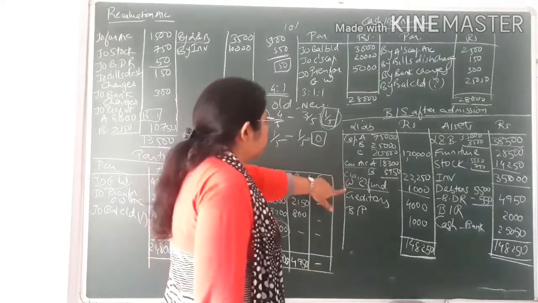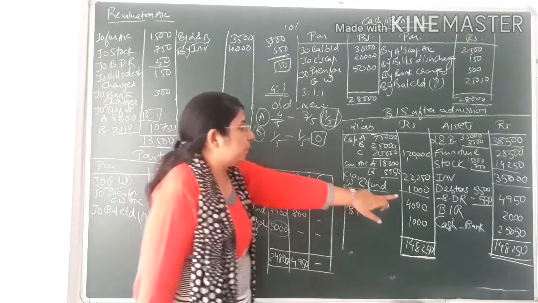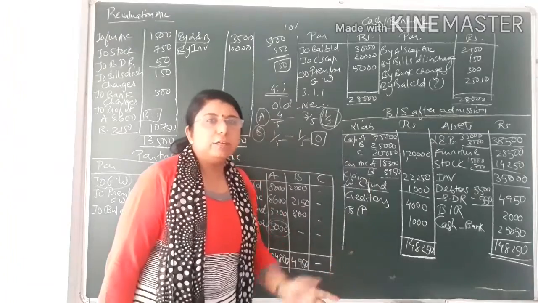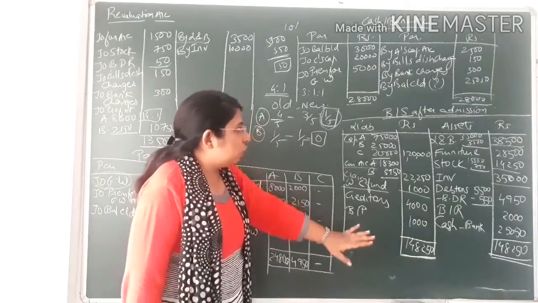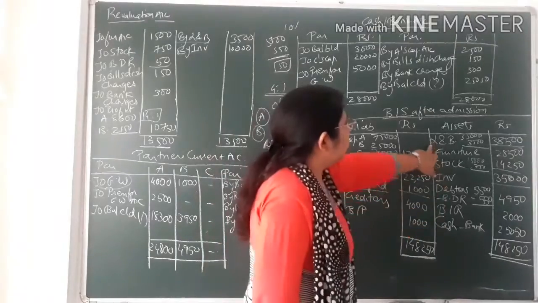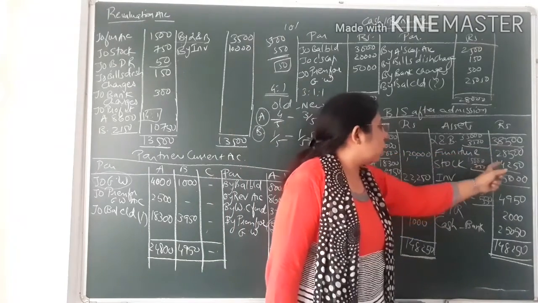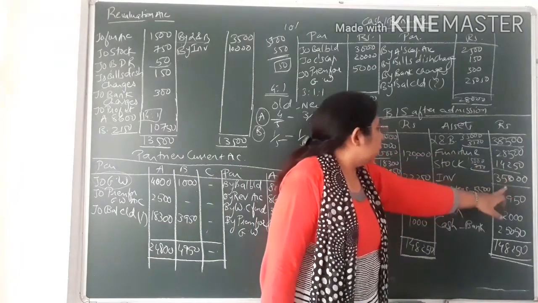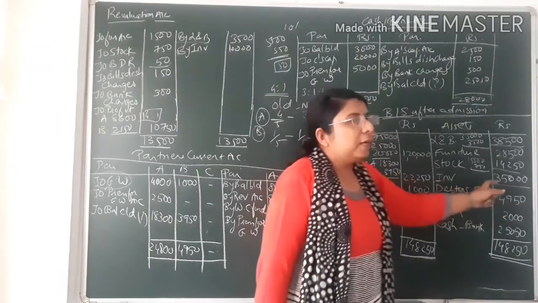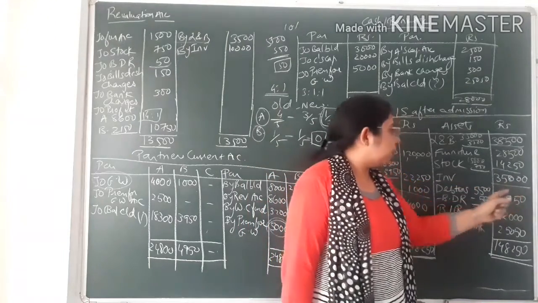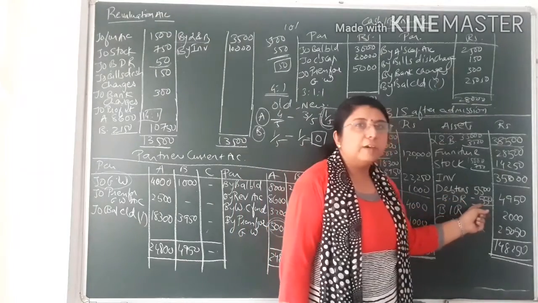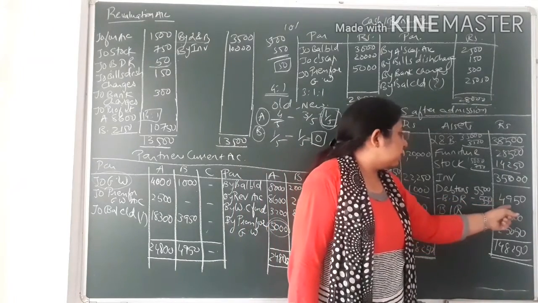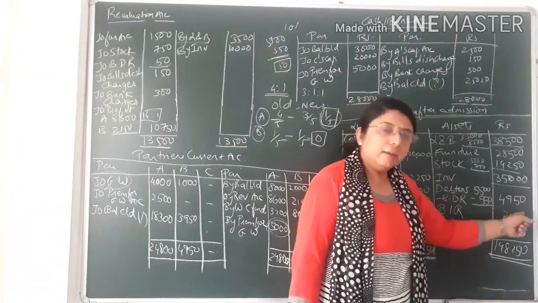Now referring to the balance sheet, first of all the capital, as it is already explained. The current account closing balance we had posted just now. Then the claim that was accepted of rupees 1,000 and the remaining 4,000 that we had distributed amongst the old partners. Now creditors and bills payable are also as it is from the old balance sheet. Land and building at the new value, furniture and stock after the decrease in value, the new value that we had written. Investment, we had to mention the market value in the new balance sheet. Debtors, instead of 500, now I had subtracted 550, so the closing balance that comes is 4,950.